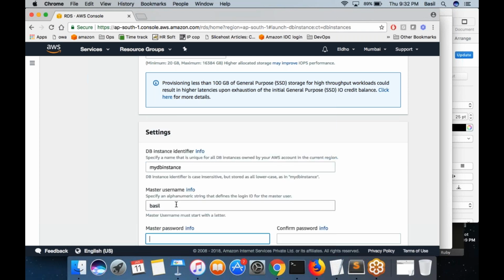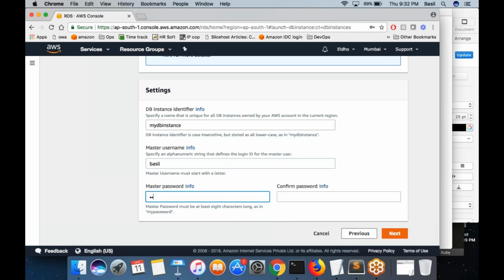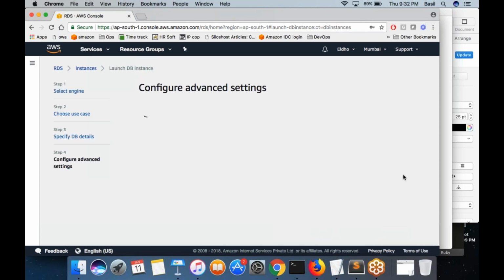Master username: basically you need to provide a username and password using which you can connect to the SQL. I told you, right? Once you create the RDS, you will be able to connect to this RDS, but only to the SQL. You cannot connect to the operating system. You can only connect to the SQL. So what credential are you going to use to connect to the SQL? You need to provide the username and password here, and this is the database instance name. Then click on next.